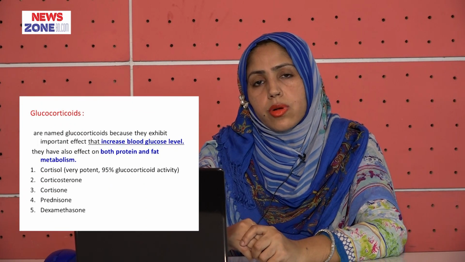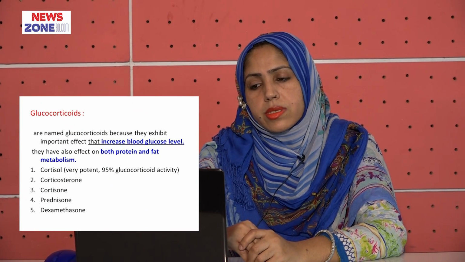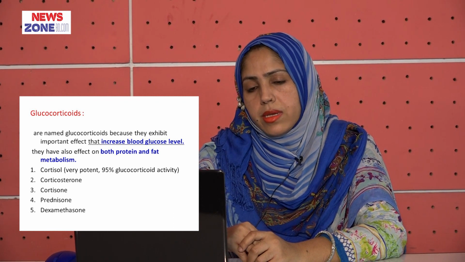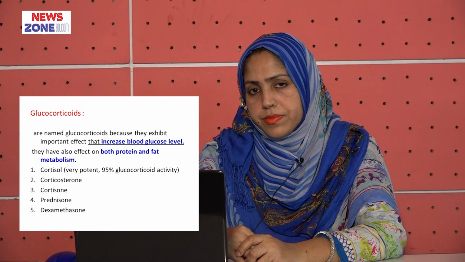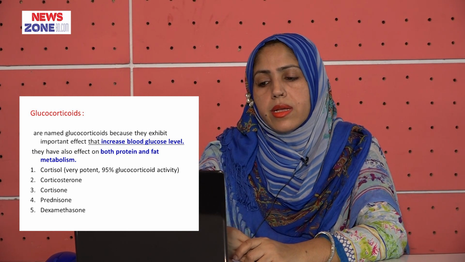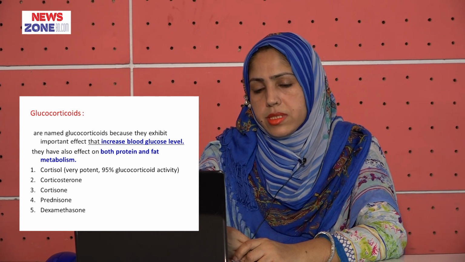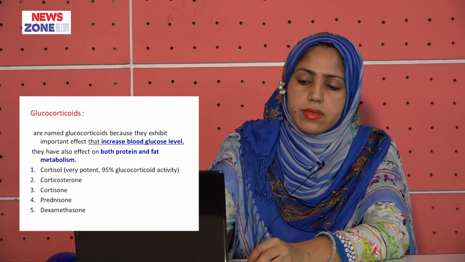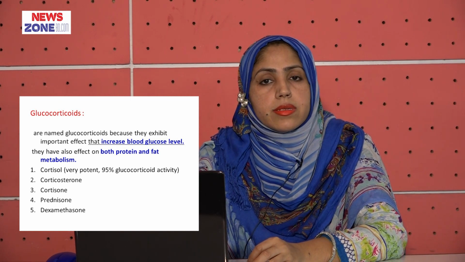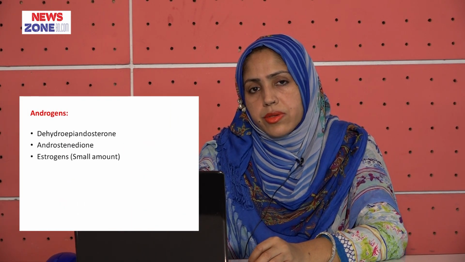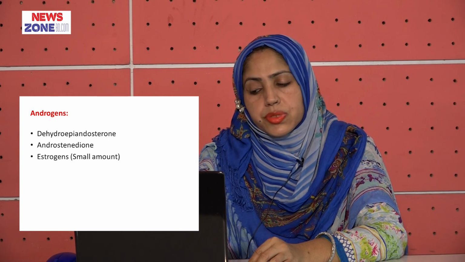And why is the glucocorticoid called glucocorticoid? Because they increase the blood glucose level and they also have effects on protein and fat metabolism. Cortisol has 95% of the glucocorticoid activity, and other glucocorticoids are corticosterone, cortisone, prednisone and dexamethasone. The important androgens are dehydroepiandrosterone, androstenedione and a small amount of estrogen.